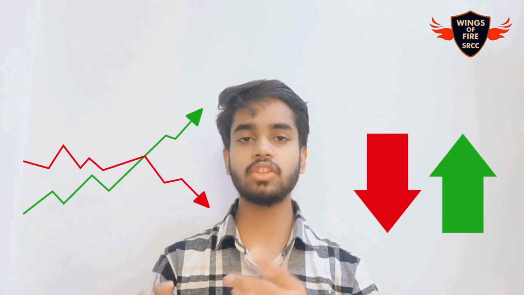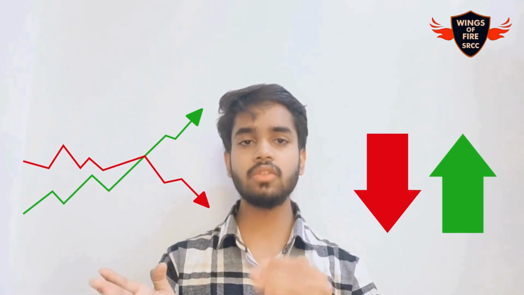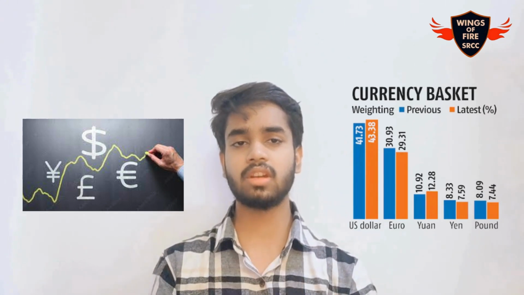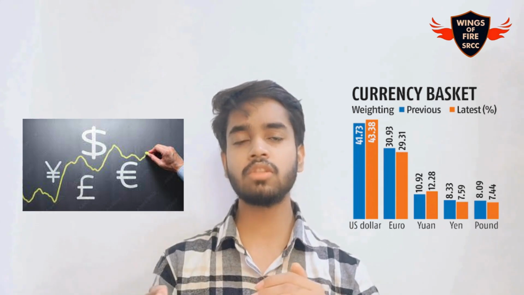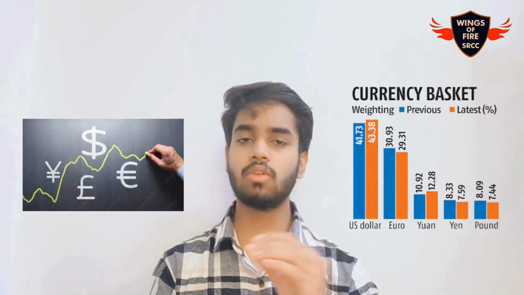The first one is the fluctuations in the value of SDR. The value of SDRs is determined by the exchange rates of the five currencies in the SDR basket. This means that the value of SDRs can fluctuate over time, which can create some uncertainty for the countries that are holding SDRs.